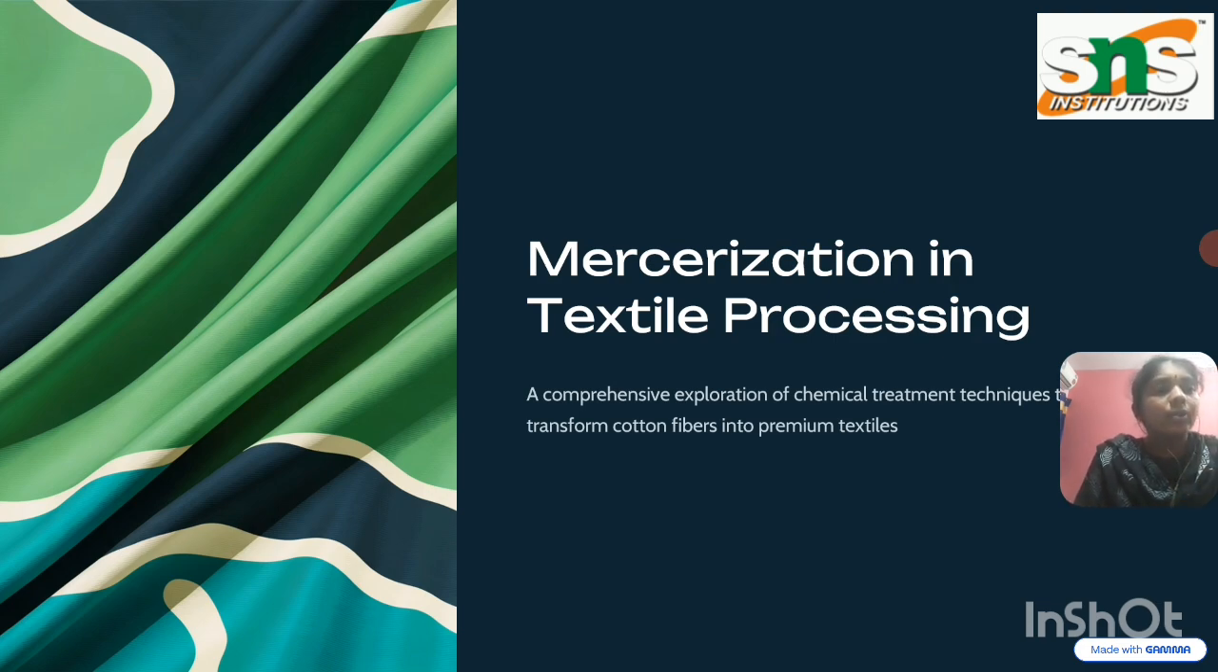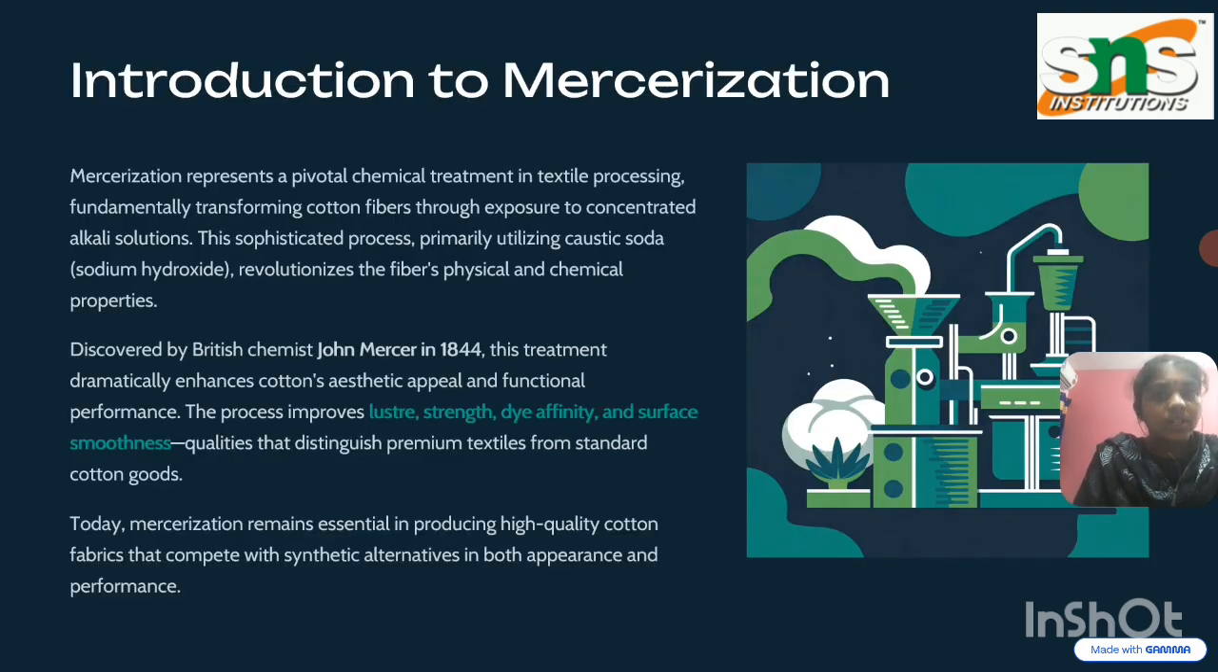How can we do mercerization in textile processing, and first of all, what is mercerization? First, we are going to see what mercerization is. Mercerization represents a pivotal chemical treatment in textile processing, fundamentally transforming cotton fibers through exposure to concentrated alkali solutions. This sophisticated process primarily utilizes caustic soda, that is sodium hydroxide, to revolutionize the fiber's physical and chemical properties. We are mainly using this for cotton fibers.